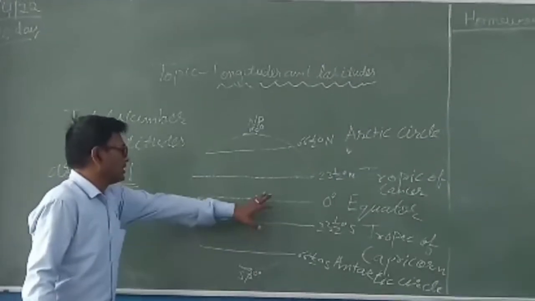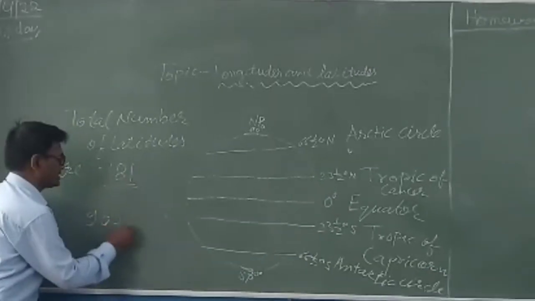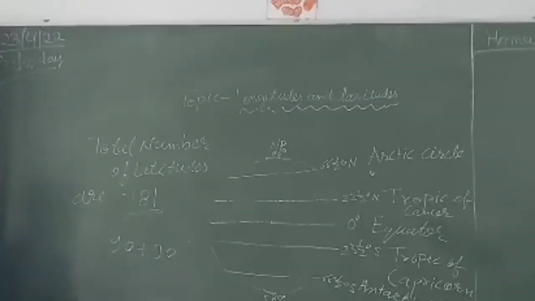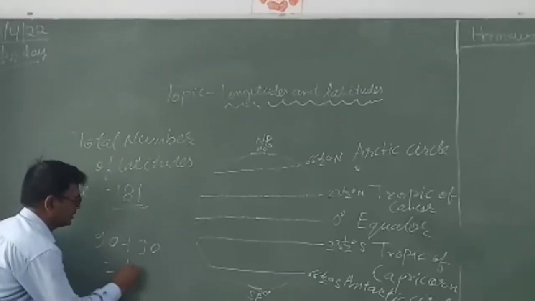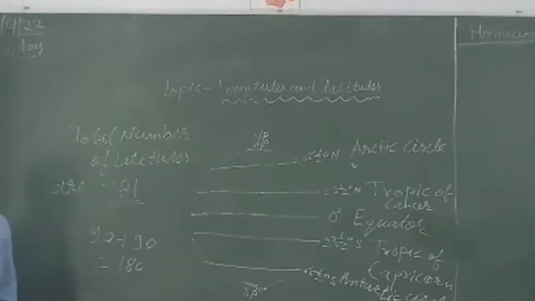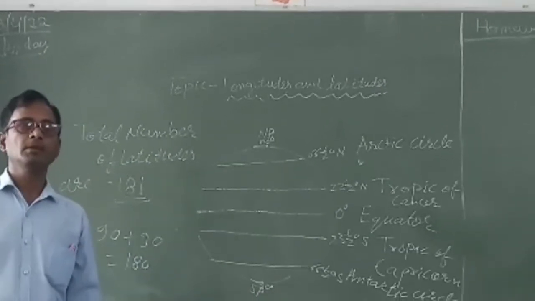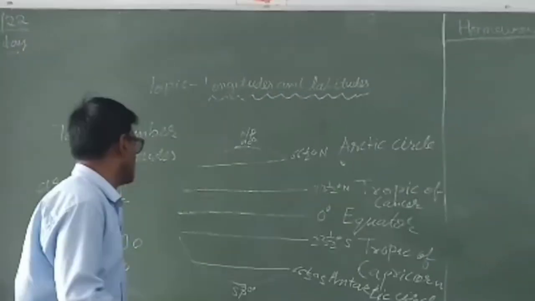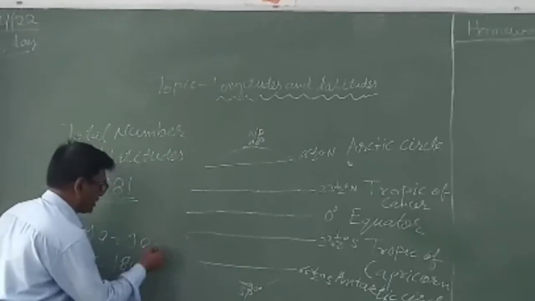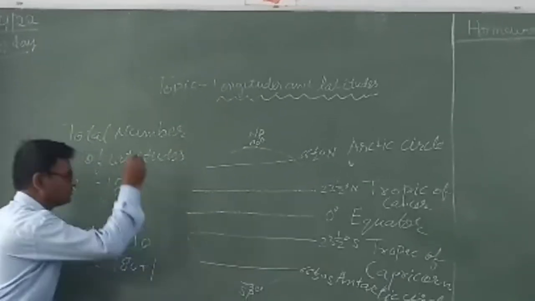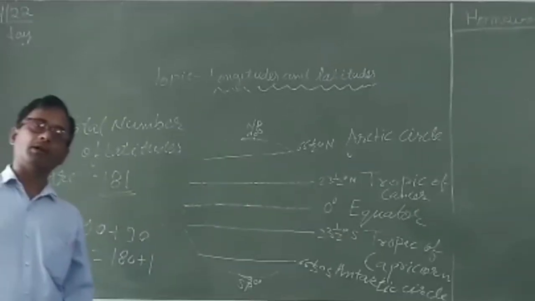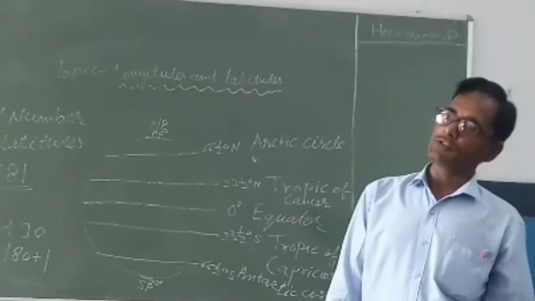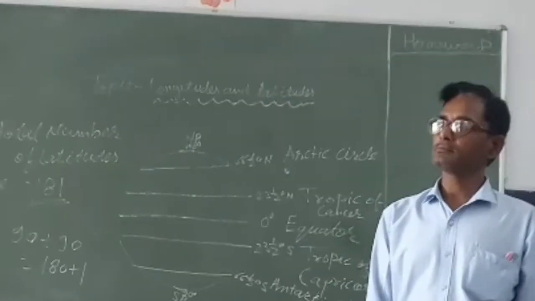So in the southern hemisphere plus 90. But here it is 180. Something is wrong. Exactly, the equator line. We include the equator also. Including the equator, there are 181 latitudes. Clear? Yes, sir.